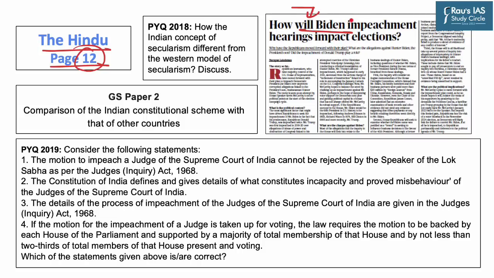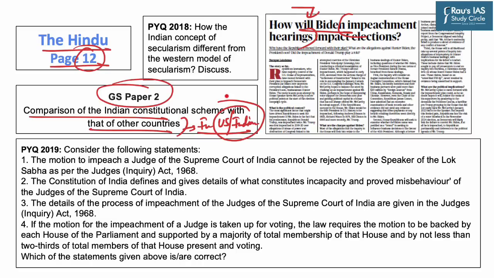Now, the topic of impeachment of the US President is important from the GS Paper 2 perspective, as the syllabus mentions comparison of the Indian constitutional scheme with that of other countries. Hence, the impeachment process of the US President compared to that of the Indian President is the topic of our discussion today.